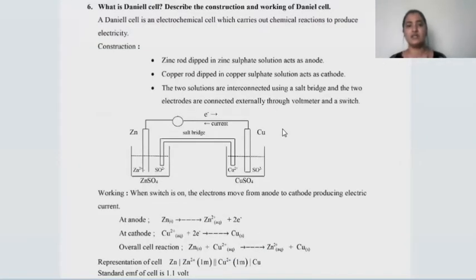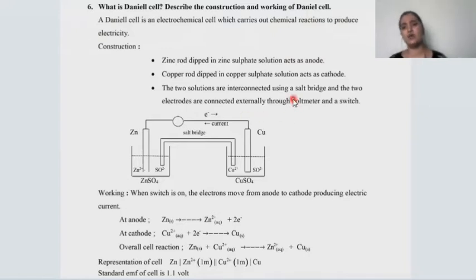The next question is regarding explain the construction and working of the Daniell cell. What does this Daniell cell mean? Daniell cell, I already mentioned to you that it is an electrochemical cell. It is an electrochemical cell which carries out the chemical reaction in order to produce the electricity. Electricity na produce ಮಾಡ್ಲಿಕ್ಕೋಸ್ಕರ chemical reaction ಅಲ್ಲಿ carry out ಆಯ್ತು ಅಂತ ಹೇಳಿದ್ರೆ ಆ cell ನಾವು Daniell cell ಅಂತ ಕರಿತೀವಿ. Okay, and hope you got to know about it.